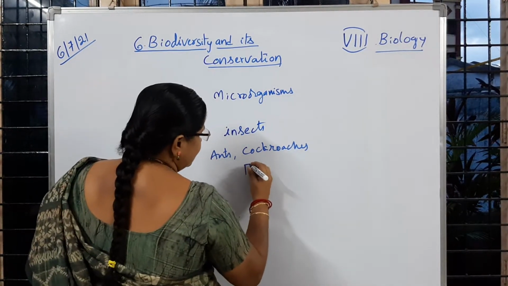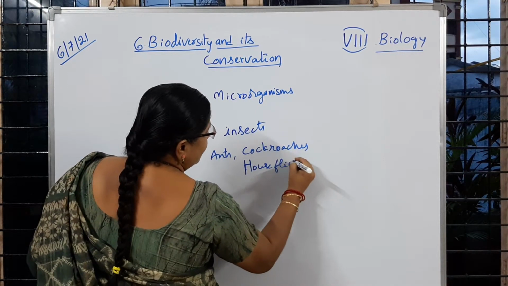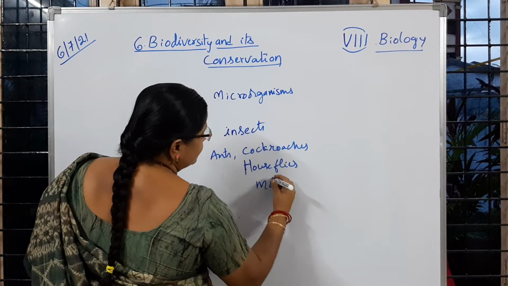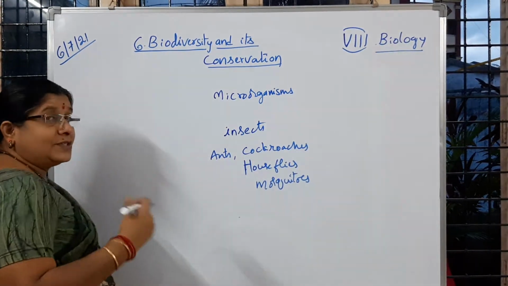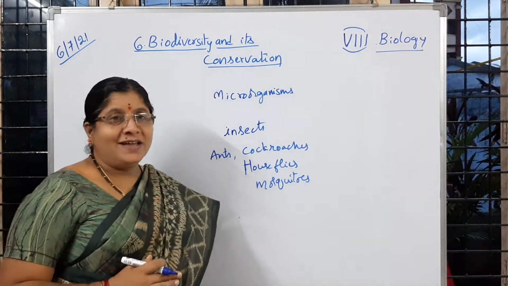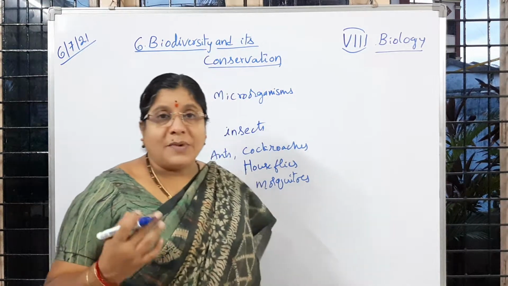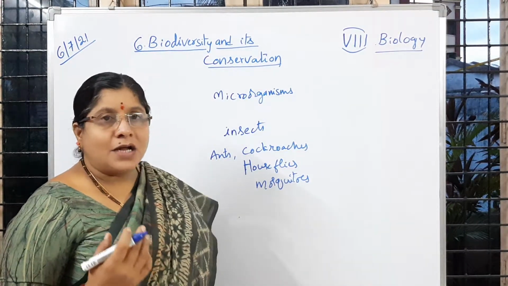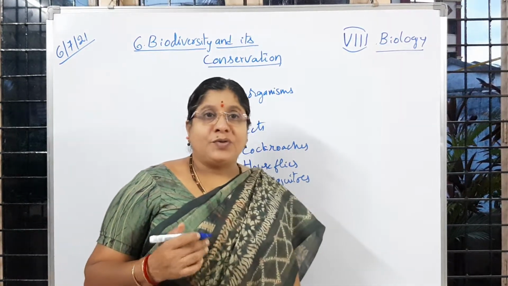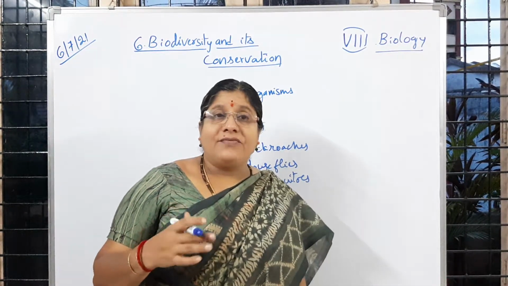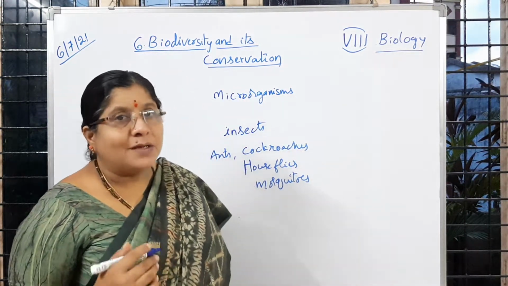Then flies, that we call house flies, mosquitoes. So like that, these insects we are observing in our houses. Okay. Apart from that, you know some other insects like grasshoppers, dragonflies, beetles, prawns. So all these kinds of insects, if we observe, there also we are observing some differences.